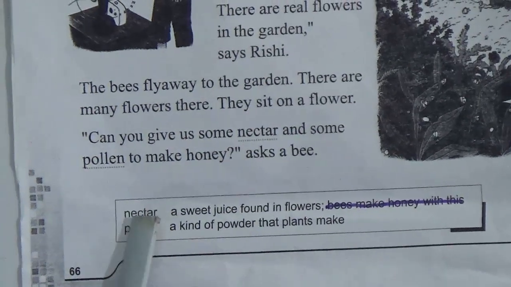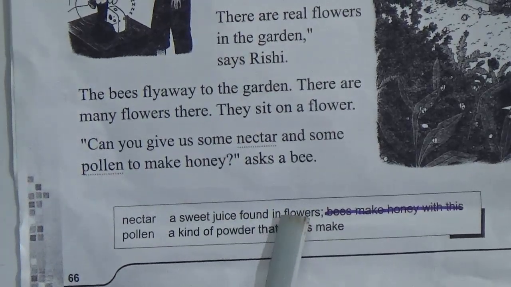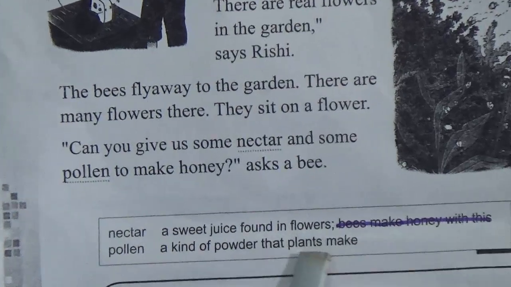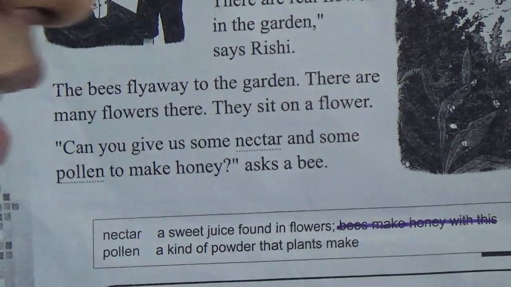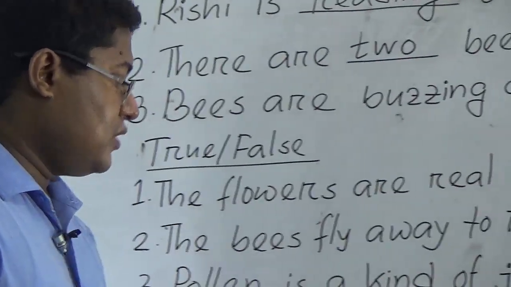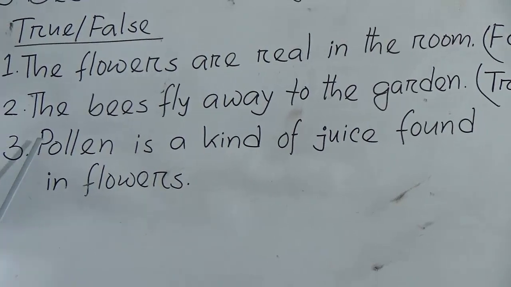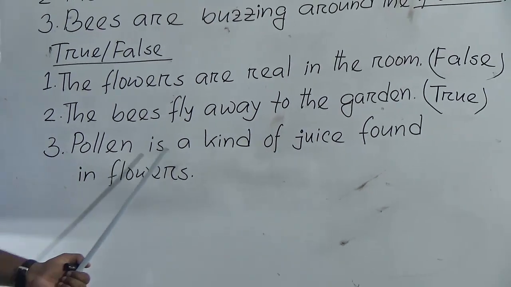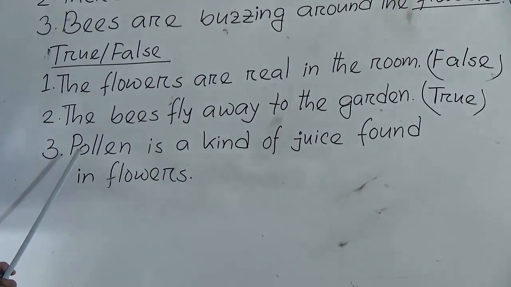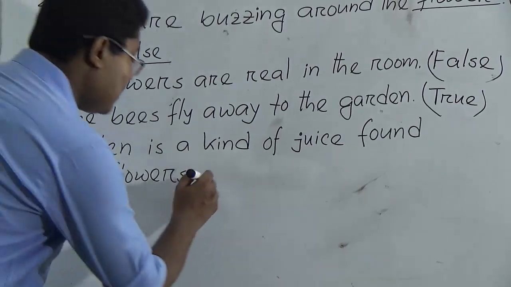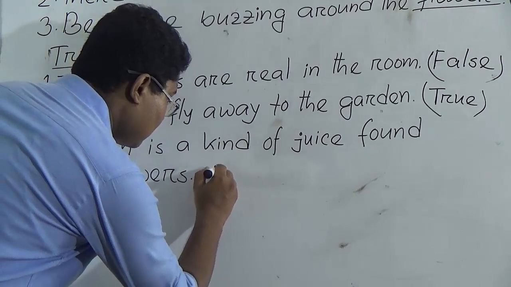So nectar means a sweet juice found in flowers, and pollen means a kind of powder that plants make. This is false because nectar is a kind of juice, not pollen. Pollen is a kind of powder. So this one is also false.